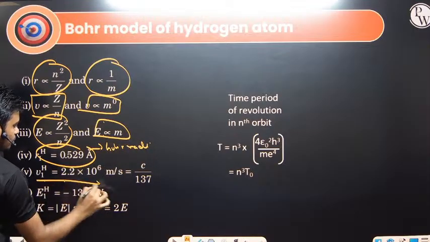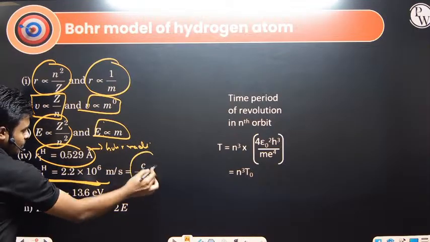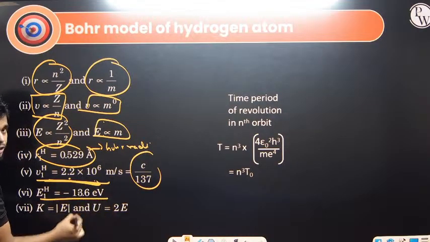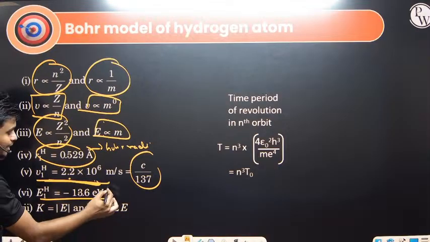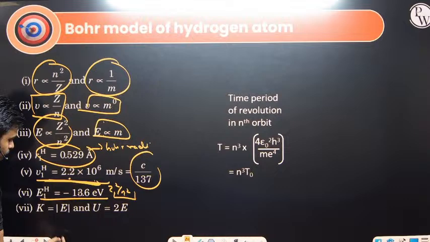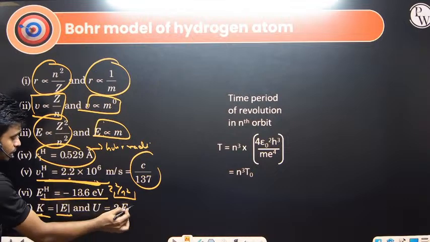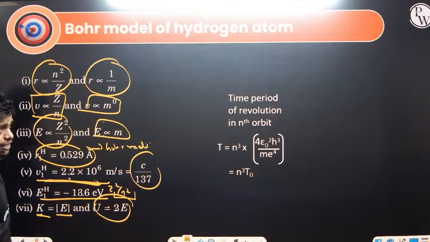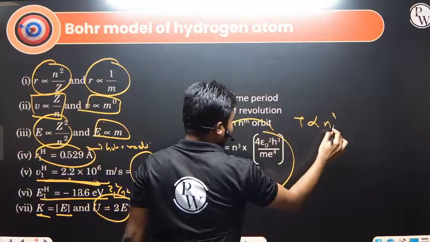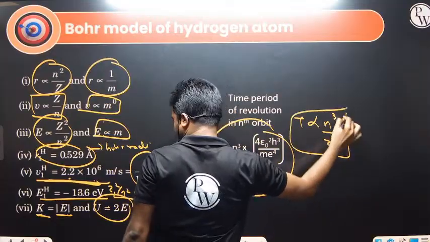This one is the velocity in the first orbit, that is c by 137, with value 2.2 into 10 to the power 6. We have written it over here. The kinetic energy value, the total energy value is minus 13.6 for the hydrogen atom, that is Z square divided by n square, for the ground state energy. Kinetic energy is equal to the magnitude of total energy, and potential energy is equal to double the total energy. And in the nth orbit, T is proportional to n cube divided by Z square. So these are the things that we have.